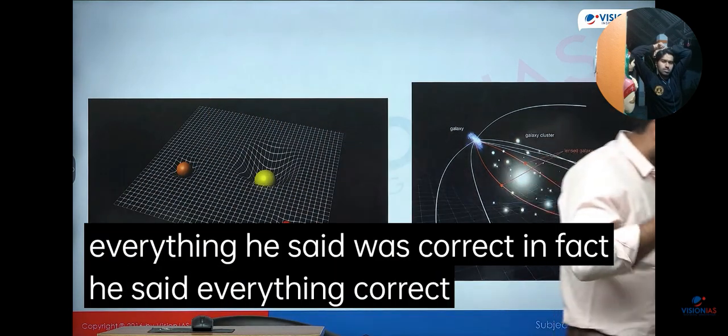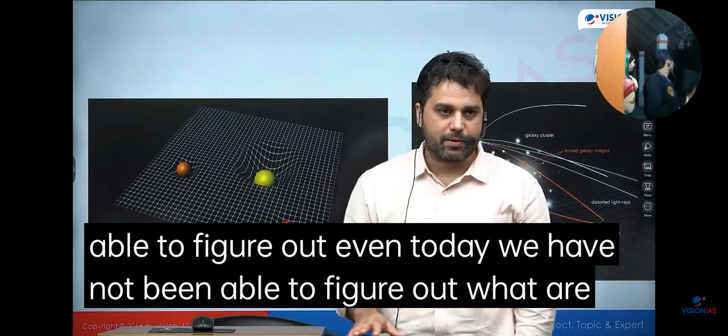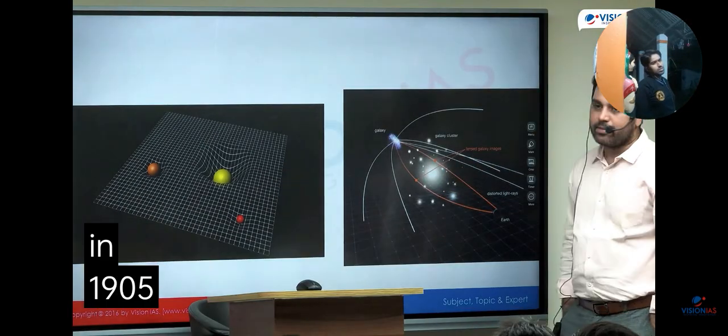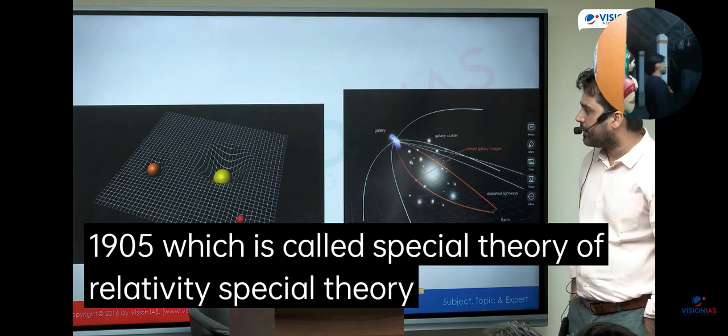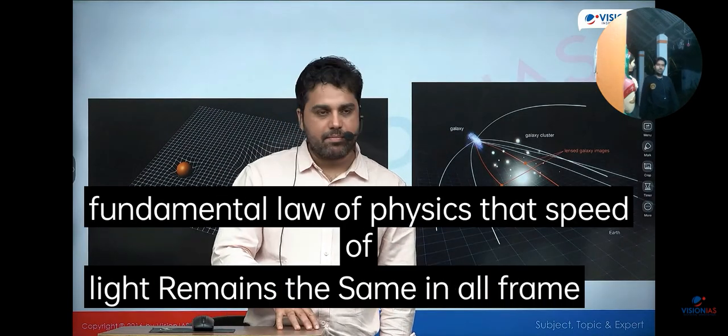In fact, he said everything correct. The only thing is that few things he was not able to figure out. But the things he was not able to figure out, even today we have not been able to figure out. What are those things he was not able to figure out? So anyways, Einstein gave his first theory in 1905, which is called special theory of relativity. Special theory of relativity is essentially based on a fundamental law of physics, that speed of light remains the same in all frames of reference.